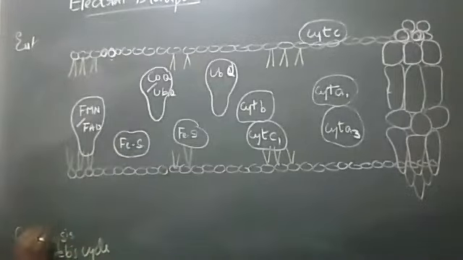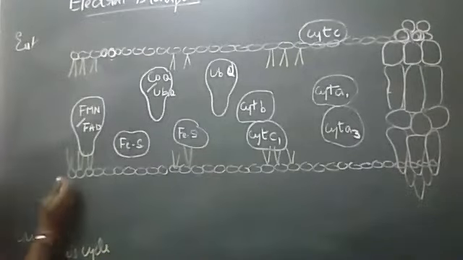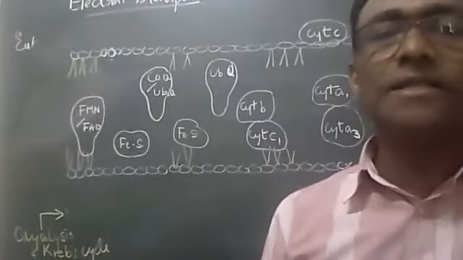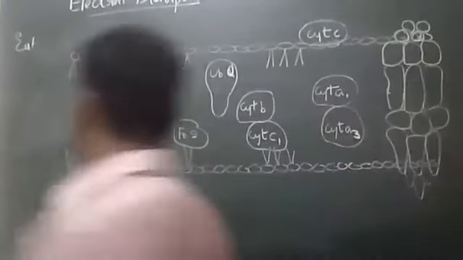What was generated from here? Reduced coenzyme, which one? NADH2, sir. Yes, correct. You're right. NADH2.